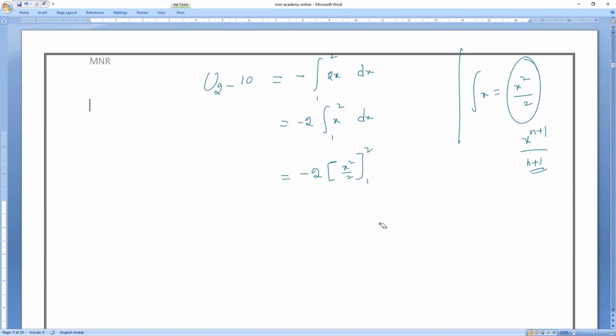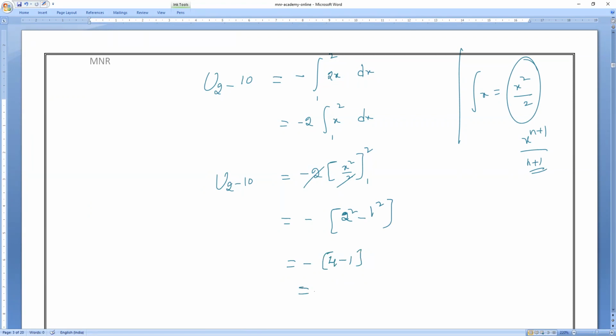So now if you substitute, what will happen, everybody? What are the values? You all should find it. So final potential energy minus initial is equal to minus 2 into this. This 2 will get cancelled, so minus of x square, which is minus of 2 square minus 1 square, equals minus of 4 minus 1.